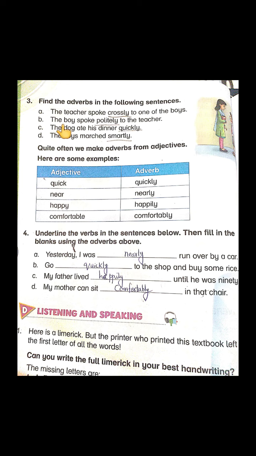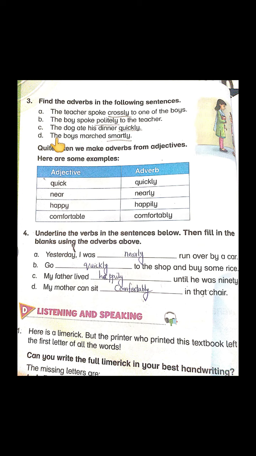Understood? The third sentence is, the dog ate his dinner quickly. So what is the action here? Ate. So the word quickly is telling us how the dinner has been eaten, how the action of eating has happened in the sentence. Got it?